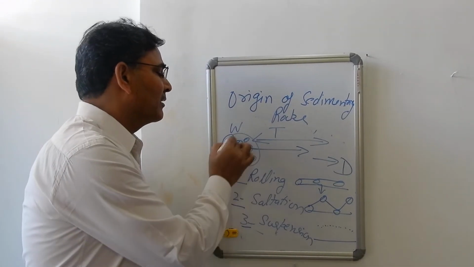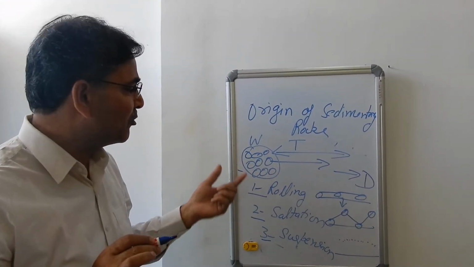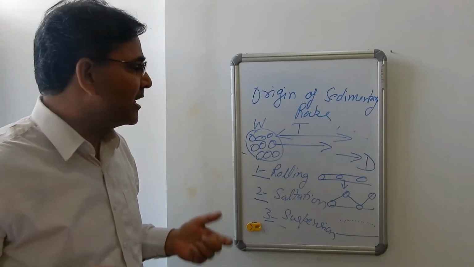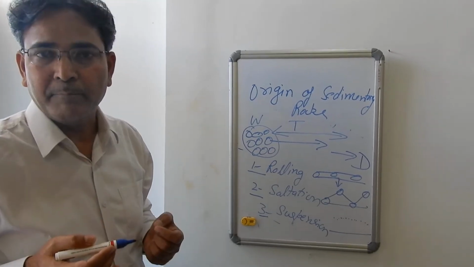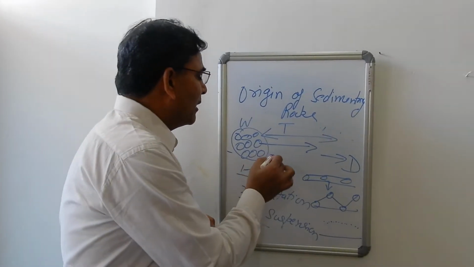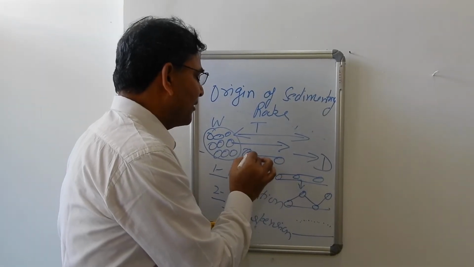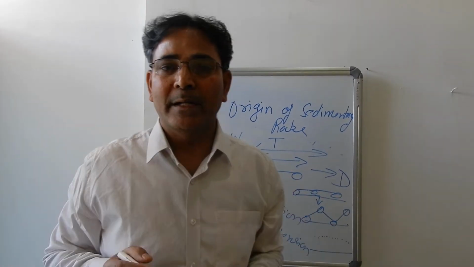It depends on the size of the sediments. The size of the sediment is very important because that also decides the energy of the transporting medium. If large size sediments are transported by the environment from one place to another place, it means the energy of the environment is high.